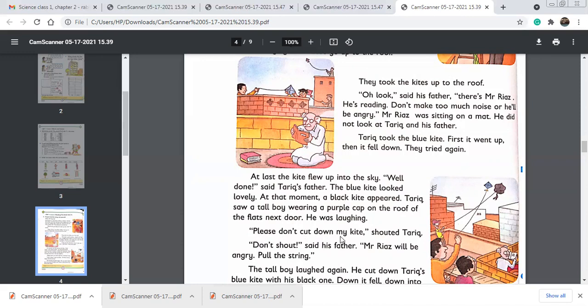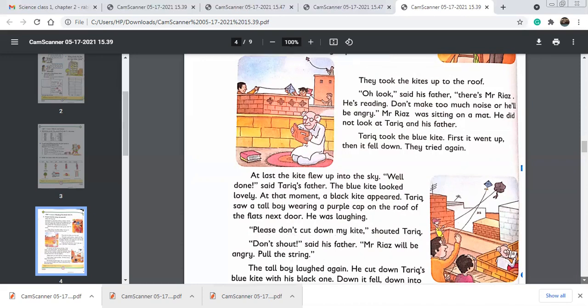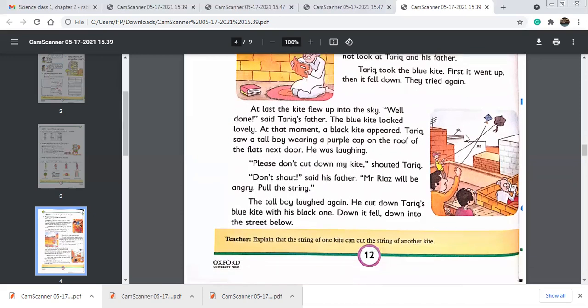"Please don't cut down my kite," shouted Tariq. So what did Tariq say? Please don't cut down my kite. "Don't shout," said his father. "Mr. Riaz will be angry. Pull the string." Father is saying, pull the string. This is the string. They are holding the string to fly the kite.